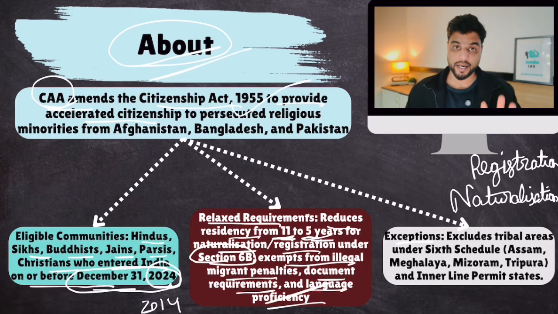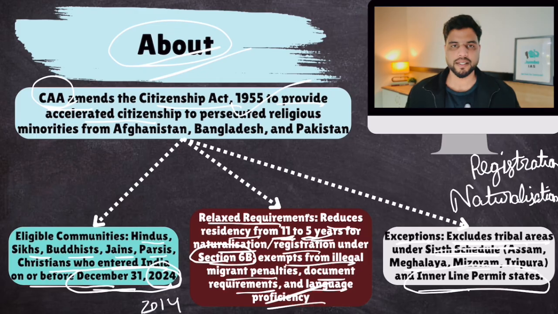Exceptions? Yes, there are exceptions as well. It excludes tribal areas under the 6th schedule. So if you have migrated to any tribal area under the 6th schedule, you won't be given citizenship because tribals in those areas are very hostile towards outsiders. You all know about this, the entire Assam issue. So migrants to these areas are excluded, which includes Meghalaya, Mizoram, Tripura, and inner line permit states like Manipur, Nagaland. So these are the exceptions. Tribal areas are the exceptions. Otherwise, if you have migrated to any part of India, you would be covered under this.